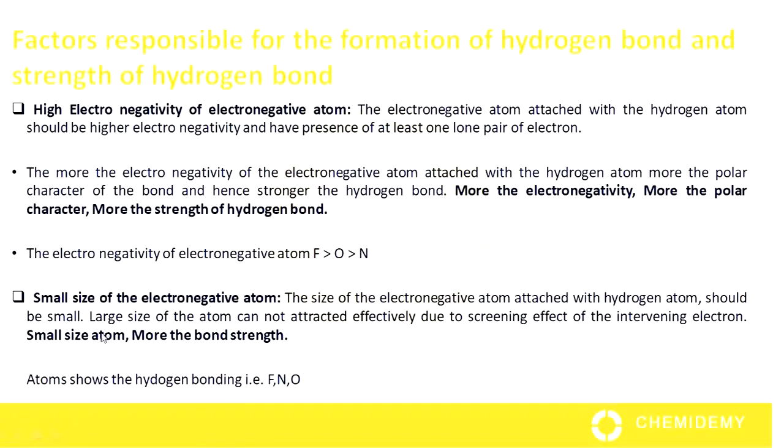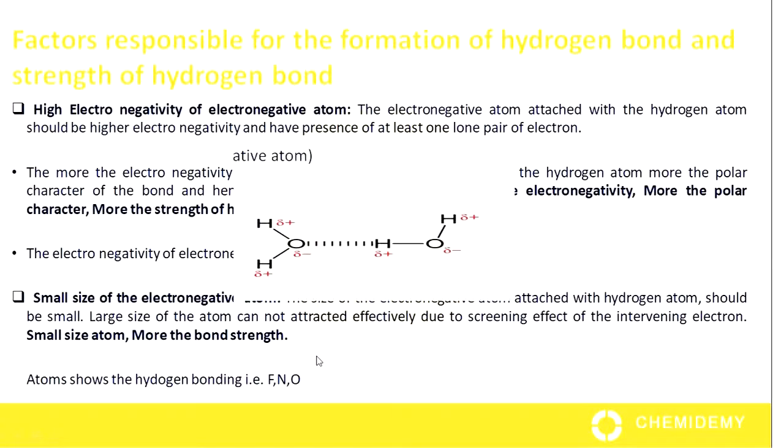So we can say that the smaller the size of electronegative atom, the more the strength of hydrogen bond. We know that generally fluorine, oxygen and nitrogen atoms show hydrogen bonding because these are small size electronegative atoms and having at least one lone pair of electron.